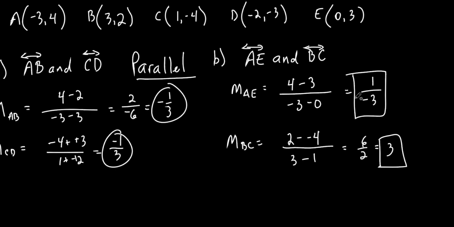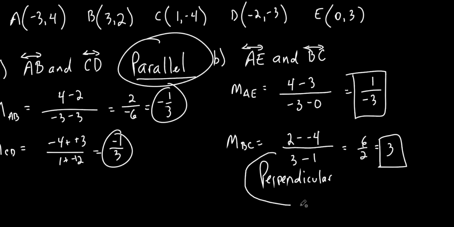Now what do I know about the two lines? They're perpendicular. That's right. So these are perpendicular, so you write that down. Perpendicular. That's technically your answer, because they're just asking you, are they parallel, are they perpendicular, or are they neither? So technically that's your answer, but you must show how you got to your answer.